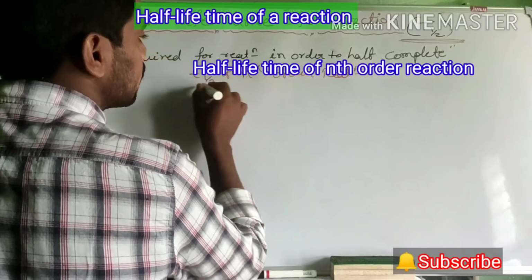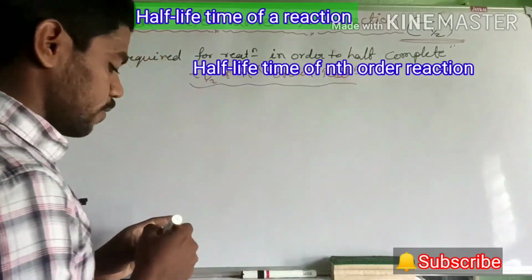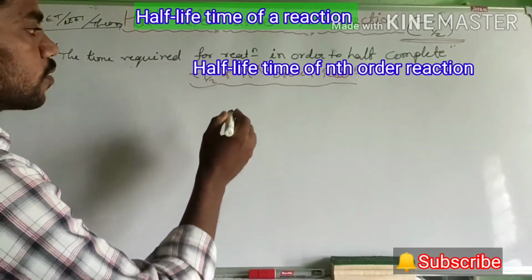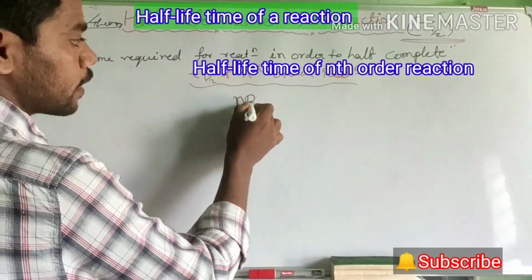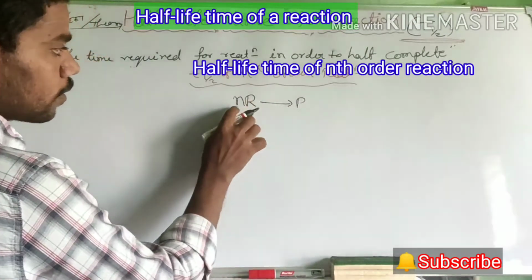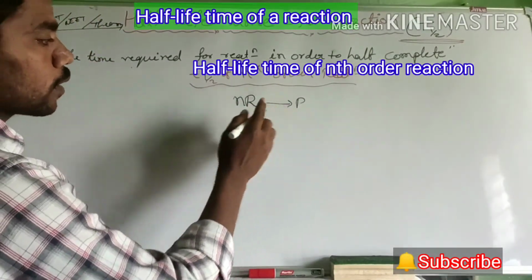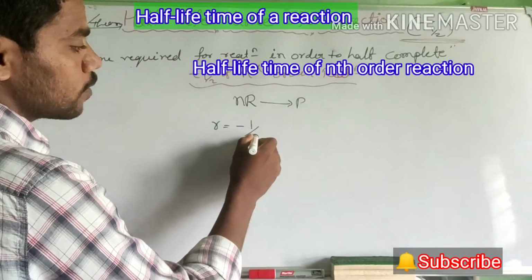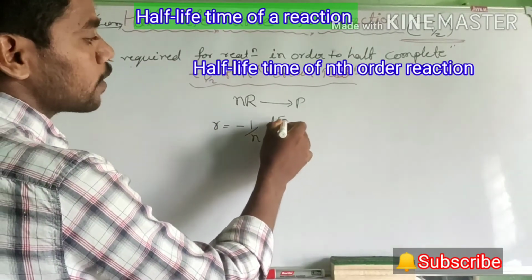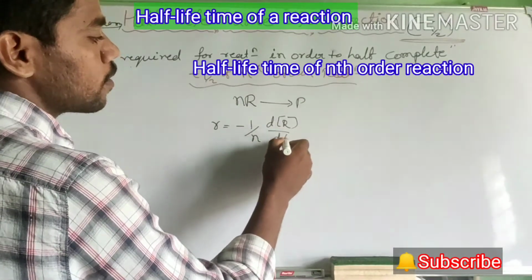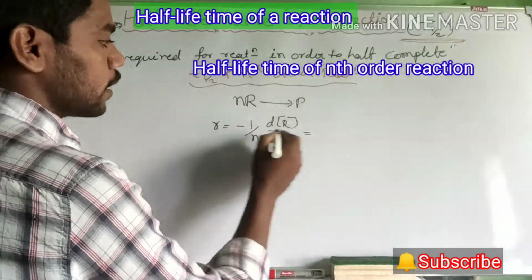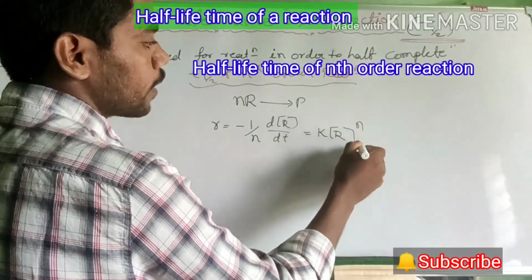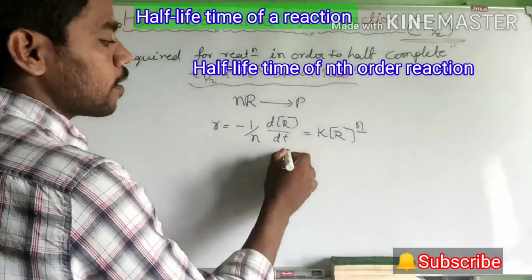T half of nth order reaction. What is the T half, the half-life period, of an nth order reaction? You see here, dear student, nth order reaction means n number of reactant molecules converted into product. How to write the rate? Rate is equal to minus 1 divided by n, dR divided by dt, and we write rate equal to K into R concentration to the power n. Therefore, the power is called the order n.